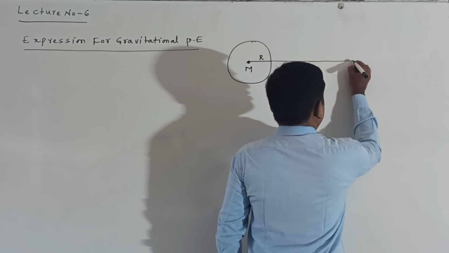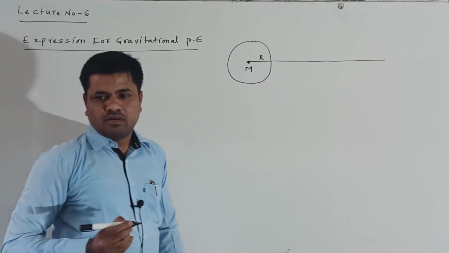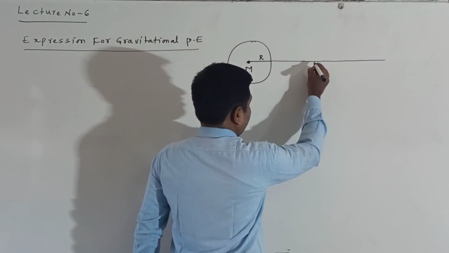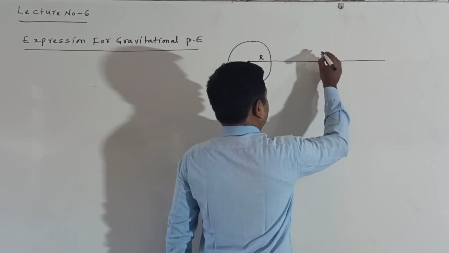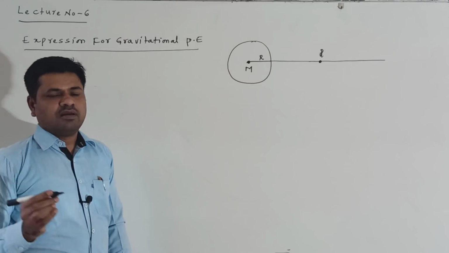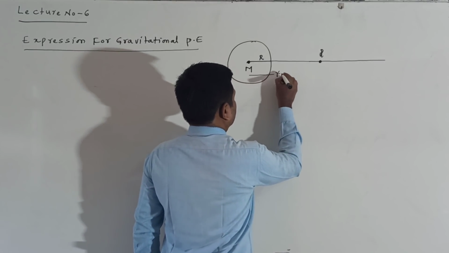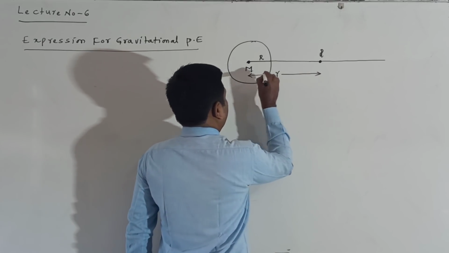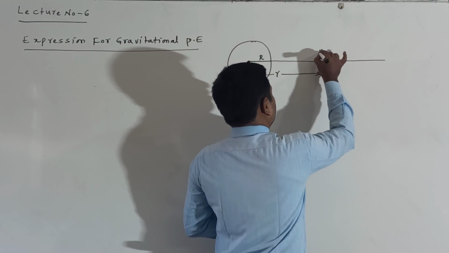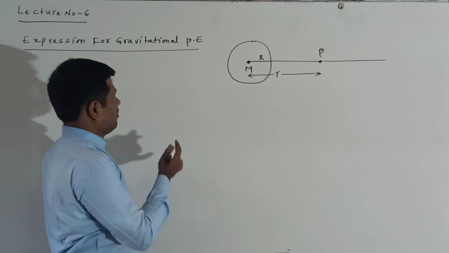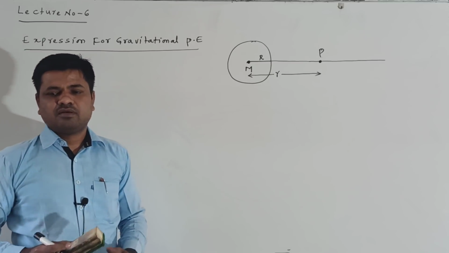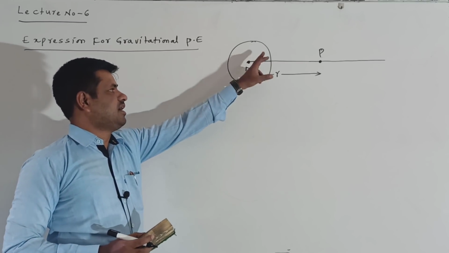From earth to here, I am taking one point, P point. At this point P, I want to find the gravitational potential energy, not the field here. I want to find the gravitational potential energy at point P. Here this earth has radius r and mass M.